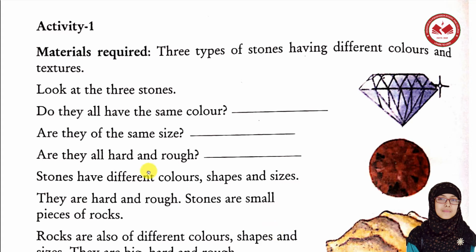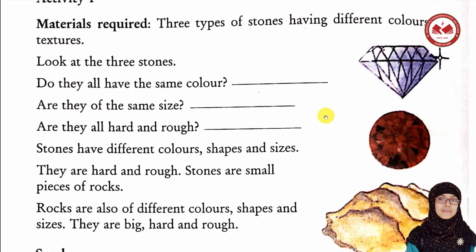So here we can see another activity of this lesson. Activity number 1. Materials required. 3 types of stone having different colors and textures. So we need to collect 3 types of stone. আমাদেরকে 3 ধরনের পাথর এখানে কালেক্ট করতে বলা হয়েছে. 3 types of stone with different colors and textures. এবং 3টি পাথরে যেন ভিন্ন ভিন্ন রঙের এবং ভিন্ন ধরনের হয়, ঠিক আছে? মনে রাখতে হবে এটি একটি এক্সপেরিমেন্ট বা কার্যকলাপ বলতে পারো.